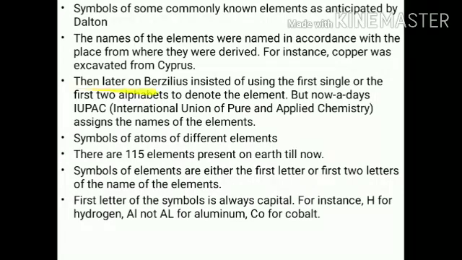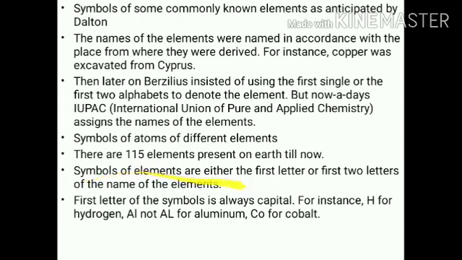Later on, Berzelius, instead of using a drawn symbol, used the first one or first two letters to denote the element. Nowadays IUPAC, the International Union of Pure and Applied Chemistry, gives the names and symbols of the atoms of the different elements. It was thought there were 115 elements on the earth till now, but according to new data, there are 118 elements.